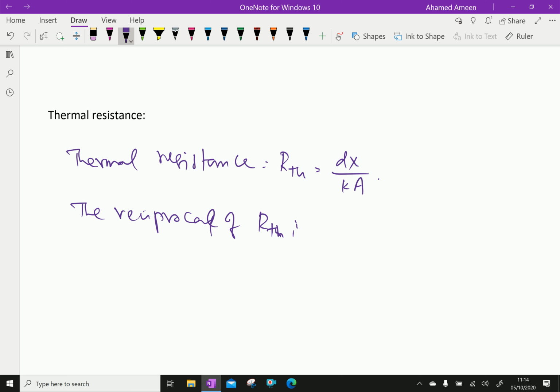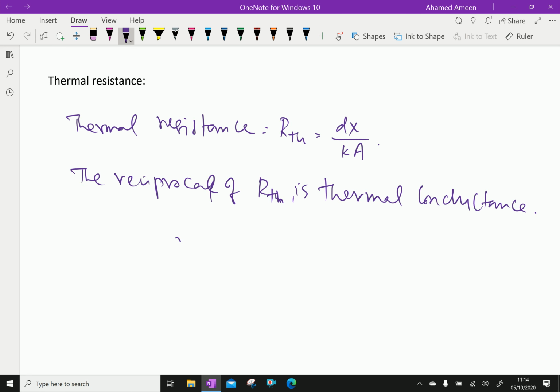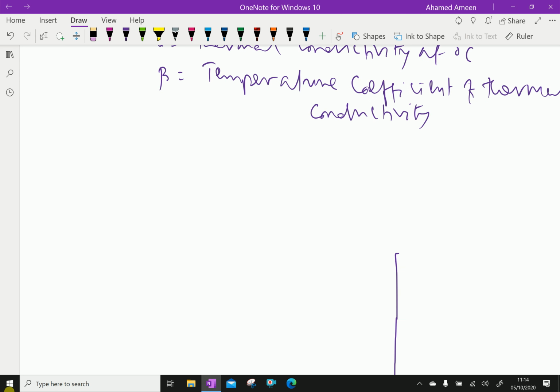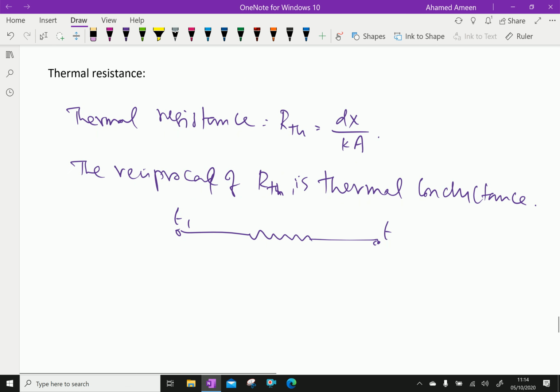For the picture we can write, suppose one end temperature is T1 and this end temperature is T2, your thermal resistance R_TH is dx by KA.